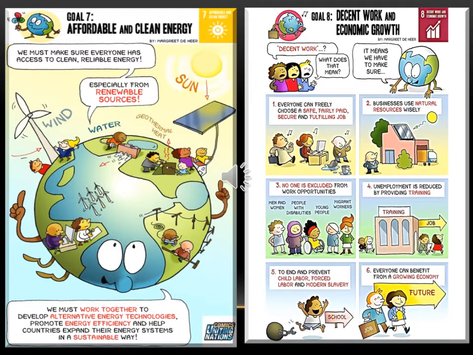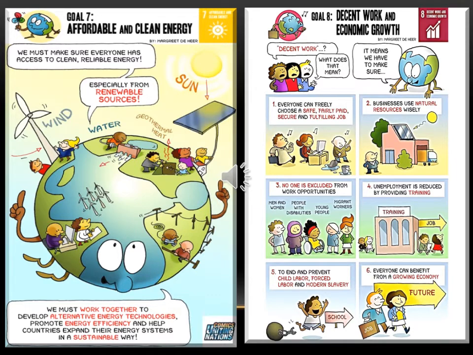After that, if you see the right hand side picture, everyone can freely choose a safe, secure and fulfilling job. That means the job which you like, you should get that job. In the next, business uses natural resources wisely. Just now I talked about solar energy, the solar panel. If they use that solar panel, they don't have to use electricity, and they can save our environment from pollution also.